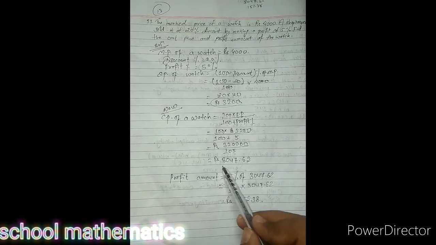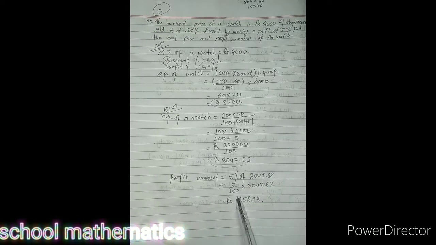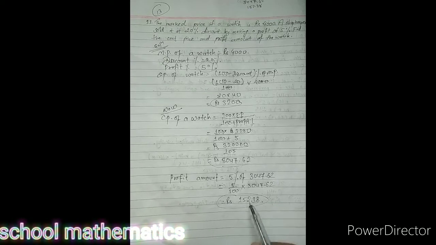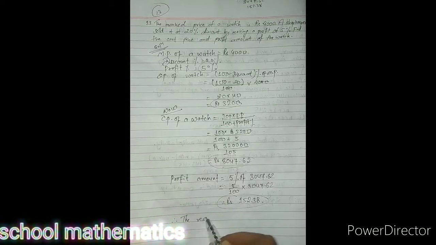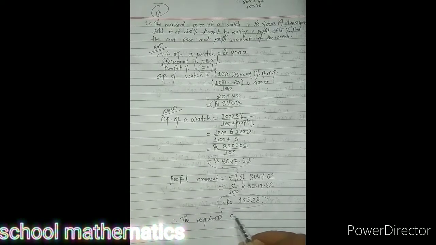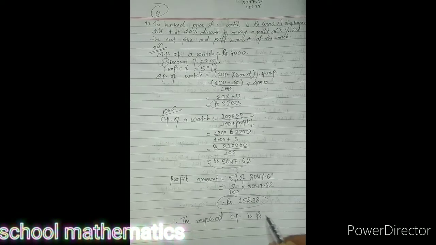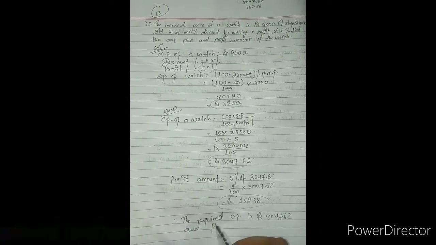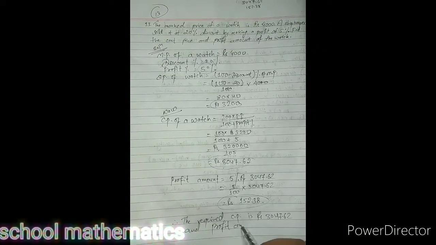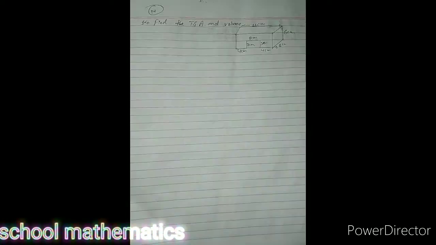So 3,047.62 is the required cost price and profit amount is 152.38. Therefore the required cost price is rupees 3,047.62 and profit amount is 152.38.